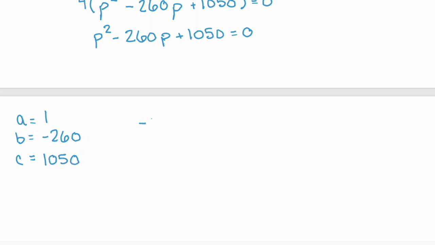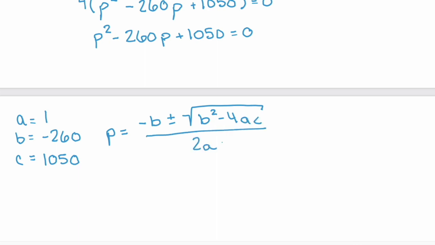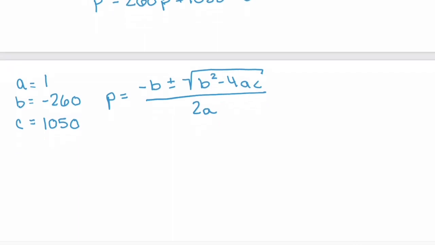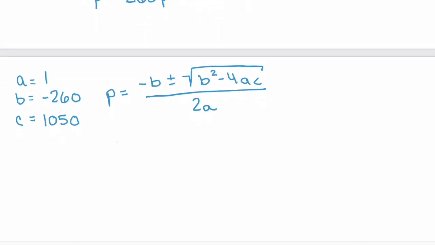Then use the quadratic formula, which will give us the values of p, and that's negative b plus or minus the square root of b squared minus 4ac over 2 times a. Now we plug in our values for a, b, and c.